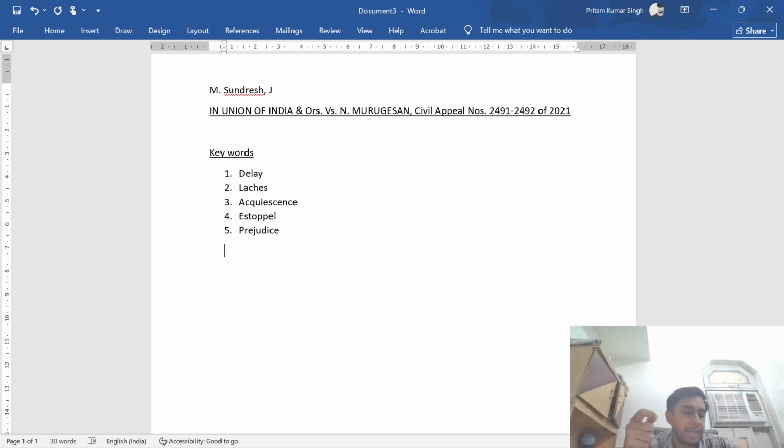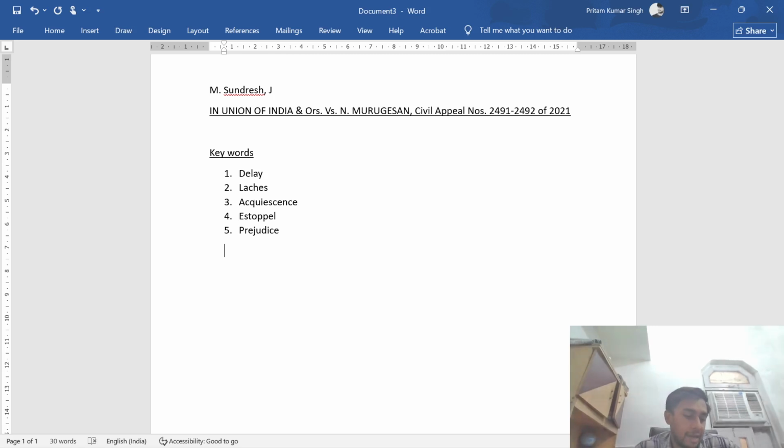So, the court must balance strict legal rules with fairness, and this is where ideas like estoppel and prejudice come in. The court must consider if someone will be unfairly hurt if the case is allowed after a long delay.